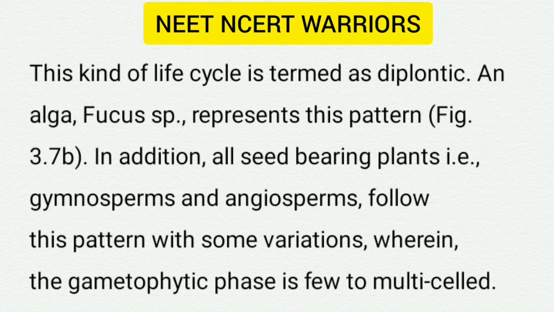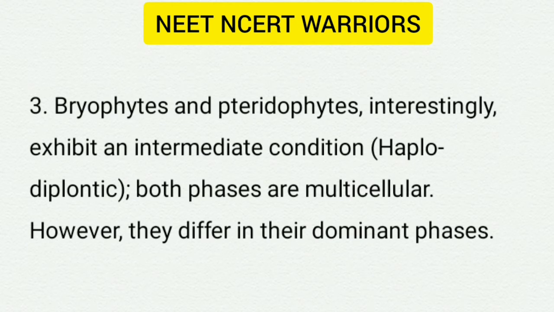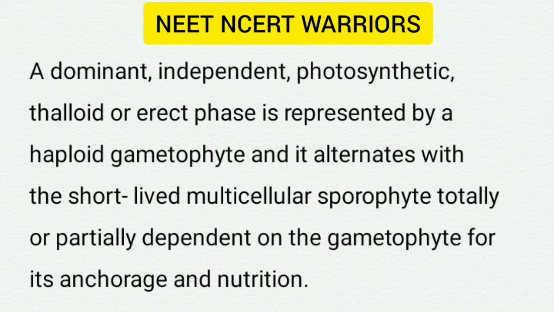In addition, all seed-bearing plants, that is, gymnosperms and angiosperms, follow this pattern with some variations, wherein the gametophytic phase is few to multi-celled. Third, bryophytes and pteridophytes, interestingly, exhibit an intermediate condition, that is, haplodiplontic. Both phases are multicellular. However, they differ in their dominant phases. A dominant, independent, photosynthetic, thalloid or erect phase is represented by a haploid gametophyte, and it alternates with the short-lived multicellular sporophyte, totally or partially dependent on the gametophyte for its anchorage and nutrition.